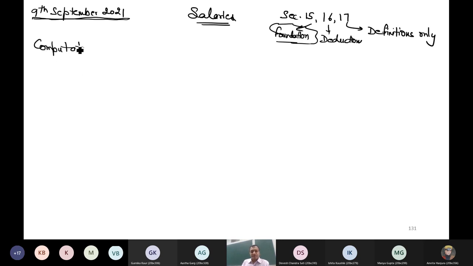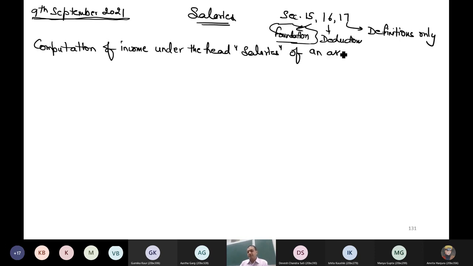Computation of income under the head salaries of an assessee for the assessment year 2021-22.